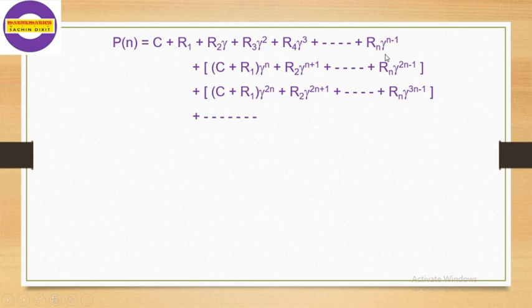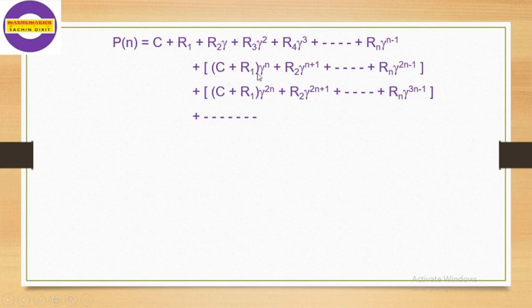Rn is the maintenance cost of the nth year, but it is the cost after n minus 1 years. So to find its money value, we have to apply its present worth factor after n years, and that will be gamma raised to n minus 1. Then we replace the machine after n years. Means at the nth year, the machine will again be purchased. So we have to write down here C, and first year's maintenance cost is R1.